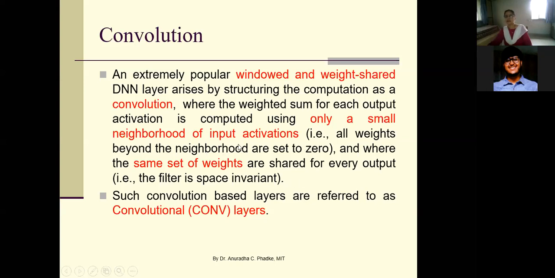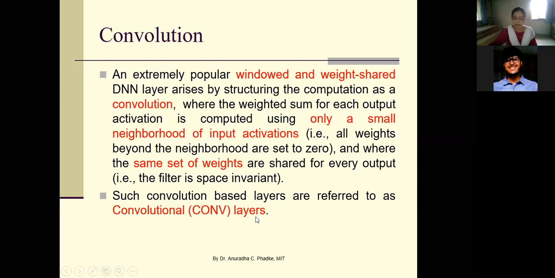Means we are using the same weight matrix for all other neighborhoods of size 2 by 2 in the given image. Okay, it means your filter is space invariant, and such convolution based layers are referred to as convolutional layers.